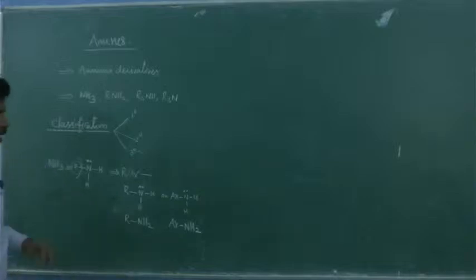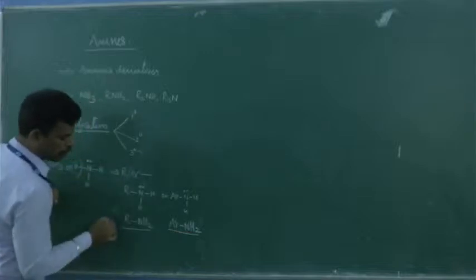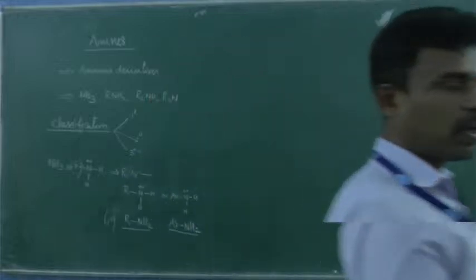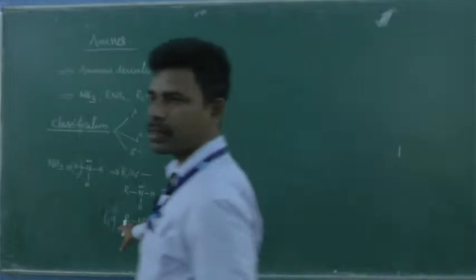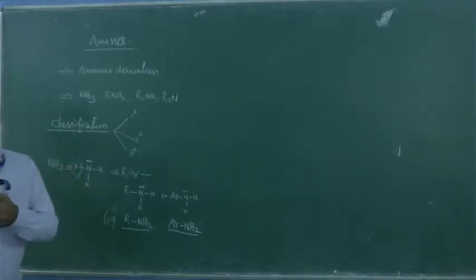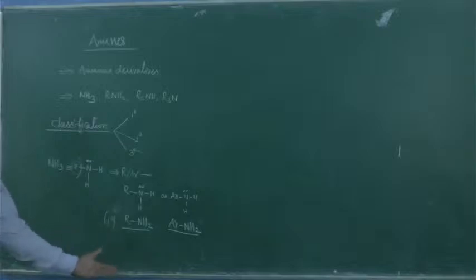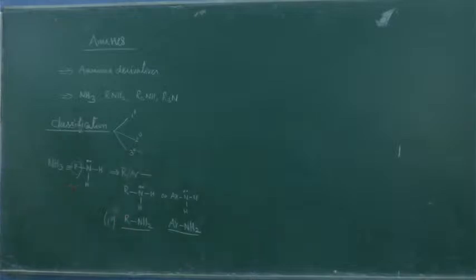Whenever you have this fragment, RNH2 or aryl NH2, these are called primary amines, 1 degree amines. That means in ammonia you replace one hydrogen by either R or aryl. These are called primary, either R on the alkyl amines or Ar on the aryl amines. Please note this.